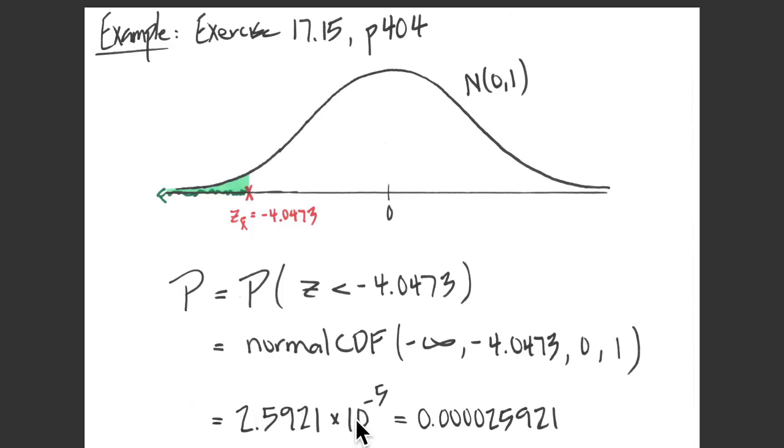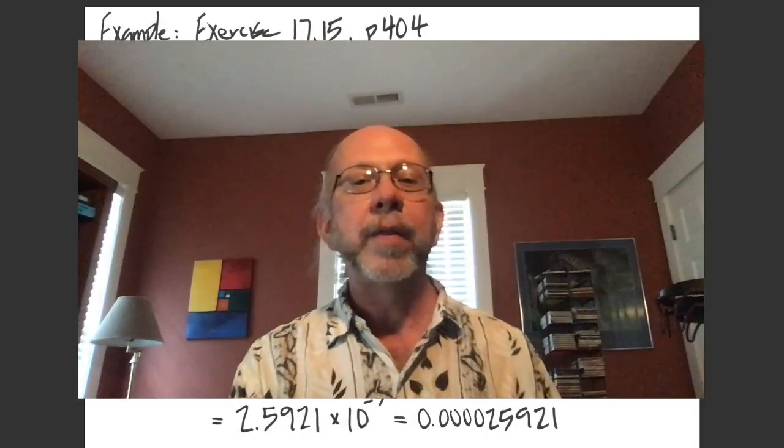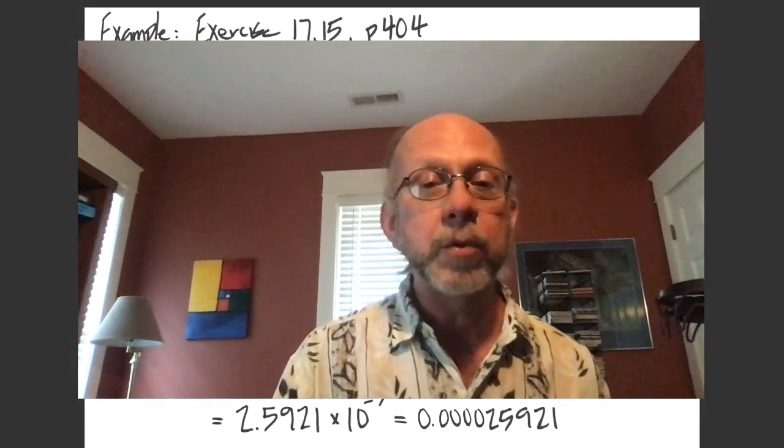So here we do that calculation, and you find a very small value, 2.5921 times 10 to the minus fifth. If you write that out, that's 0.0000 and then 25921. Remember, 1% would be 0.01. So this is a p-value that's far smaller than 1%.